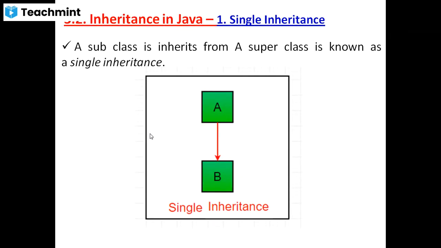Understood? Can anyone define single inheritance?